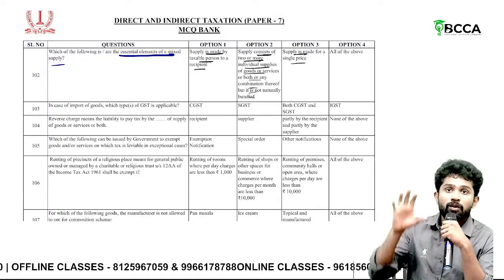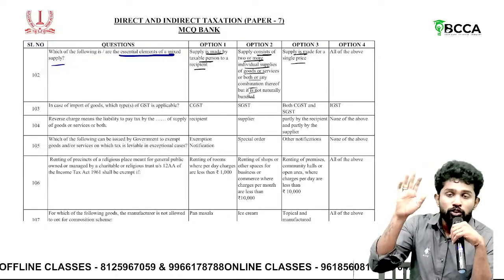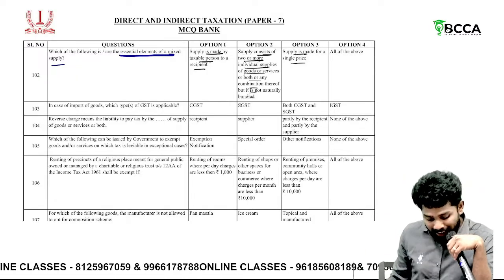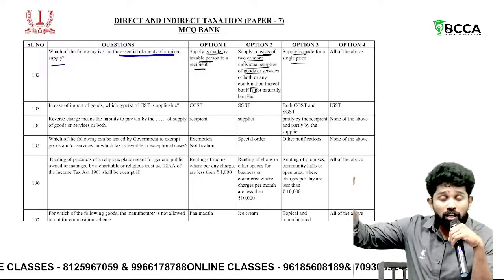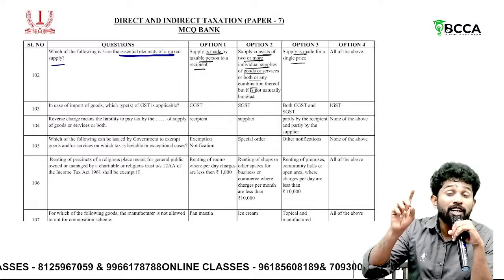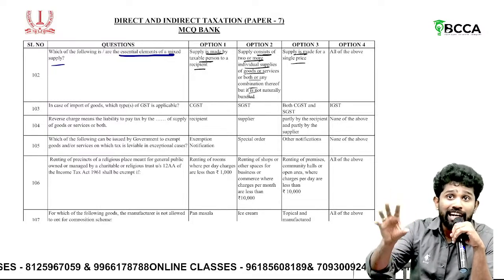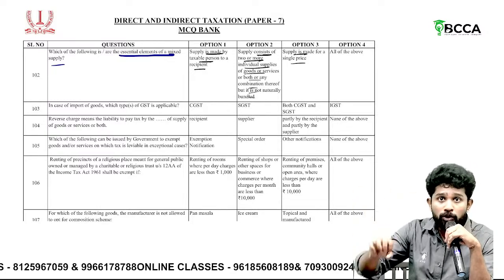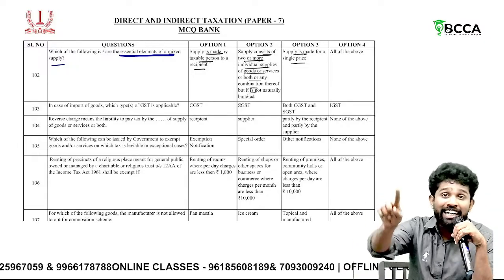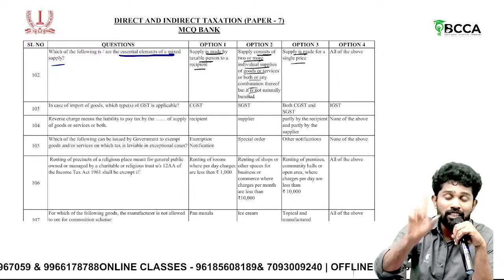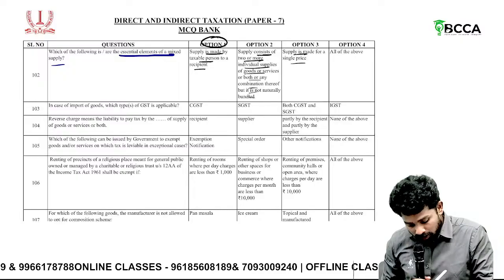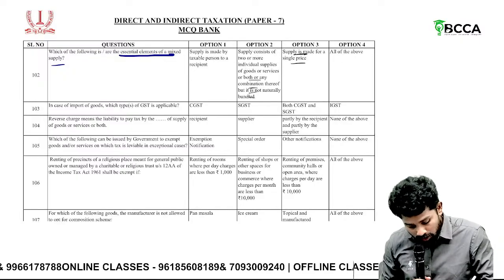Understand the definition of mixed supply: it should be made by a taxable person, and it should consist of two or more individual supplies or any combination thereof that are not naturally bundled, and it is made for a single price. So all these are essential points of mixed supply, and the answer is all of the above.